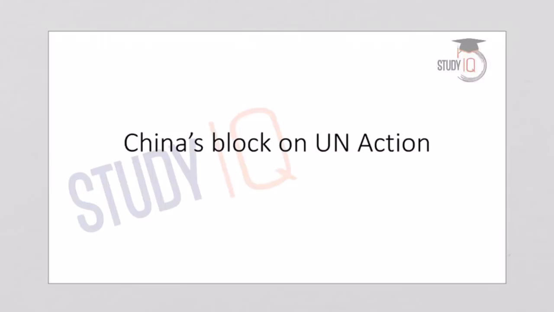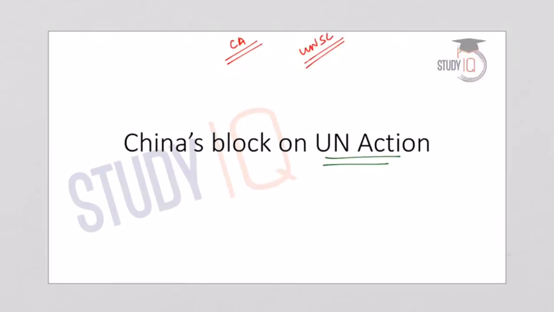I am Joycey Joy and today in this lecture we will discuss China's block on UN action in order to list Masood Azhar as a global terrorist. Now coming to the current affair, China has for the fourth time blocked a bid to designate Jaish-e-Mohammed chief Masood Azhar as a global terrorist at the UN Security Council.